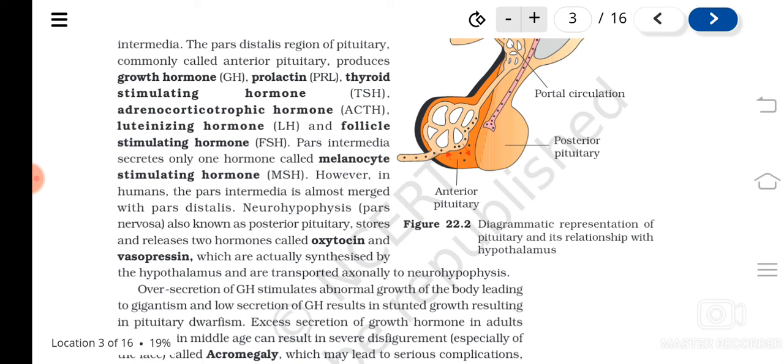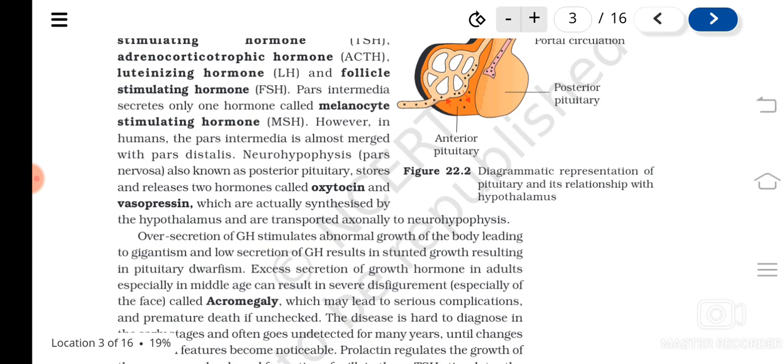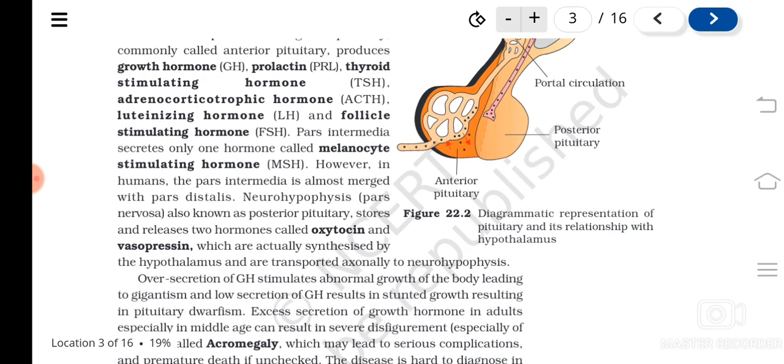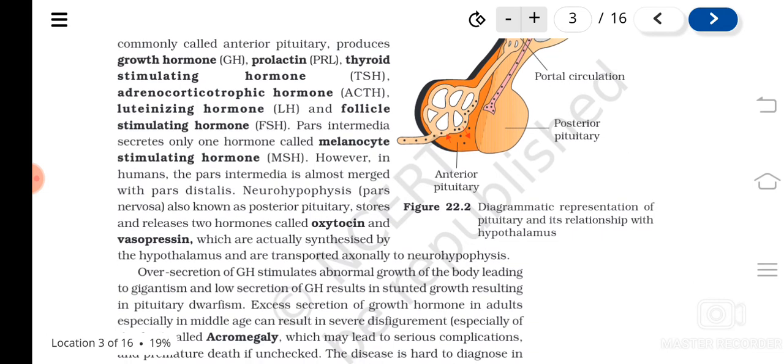So mainly two parts produce hormones. The anterior pituitary gland produces various hormones like thyroid stimulating hormone, growth hormone, prolactin, and so on. Pars intermedia produces melanocyte stimulating hormone.